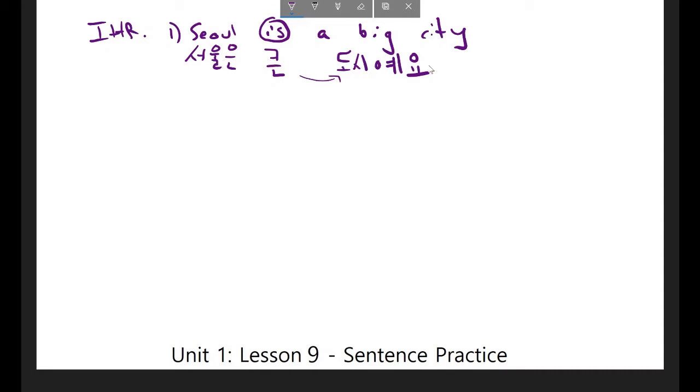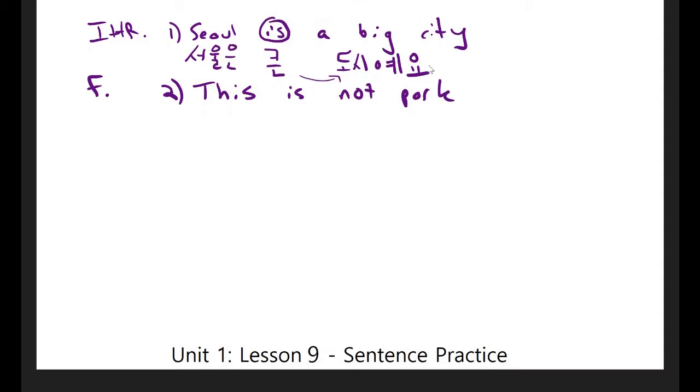The second sentence I would like you to try is, this is not pork. And let's conjugate this using the formal high respect form. I'll give you 10 seconds and you can start now.